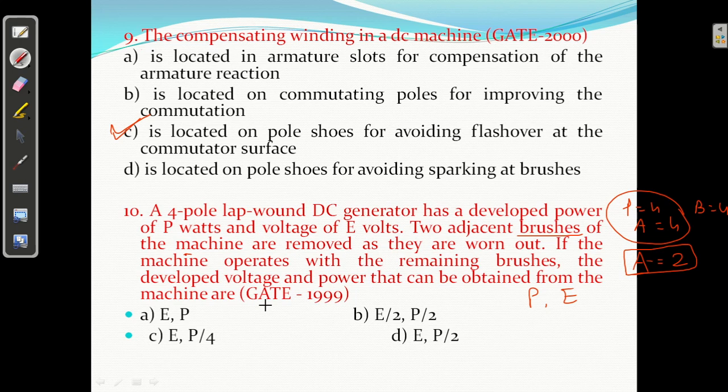So voltage will be same from the machine. The developed voltage will not be changed. Okay, so answer B is not correct. क्योंकि यहाँ E है, यहाँ पर भी E है, यहाँ पर भी E है. Voltage will be same. Right?